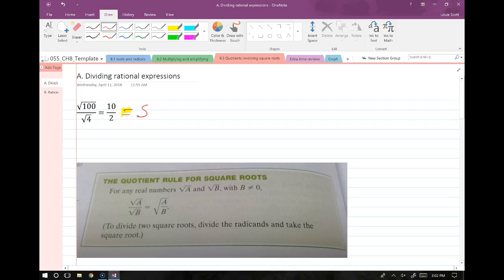All right, so let's go over dividing rational expressions. Remember, in previous classes we went over what roots and radicals were, and in the last class we saw how to simplify something under a radical. Let's go over that real quick.